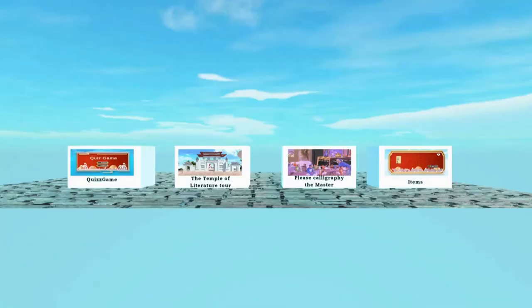The menu is created so that the user knows the main features and can select the features easily and conveniently. It contains the features that users have such as visiting the environment of the Temple of Literature, playing the quiz game, asking for calligraphy from the master and looking at their items.